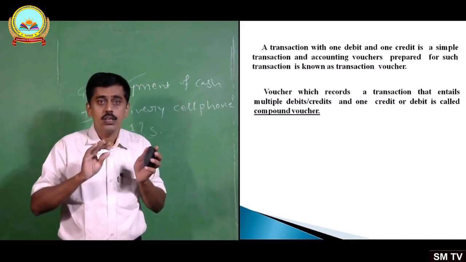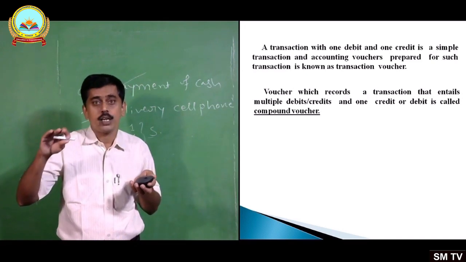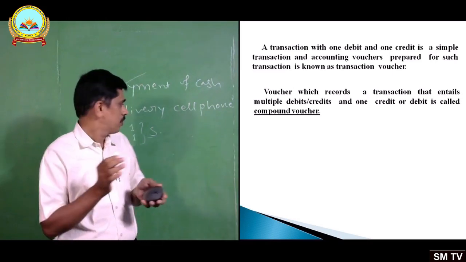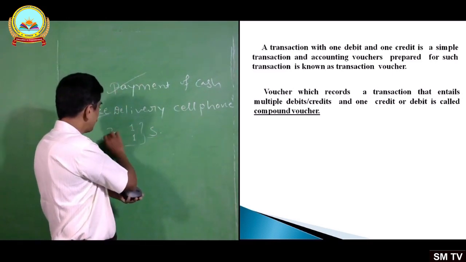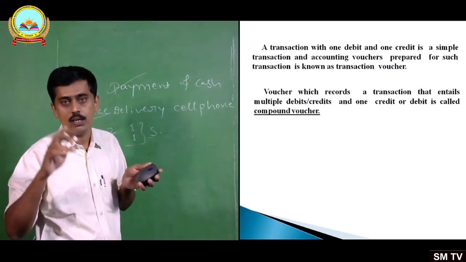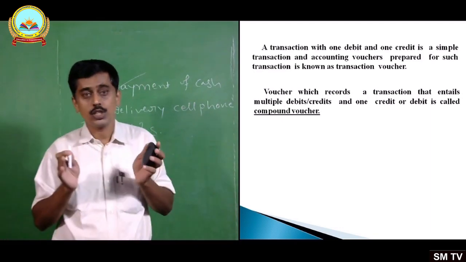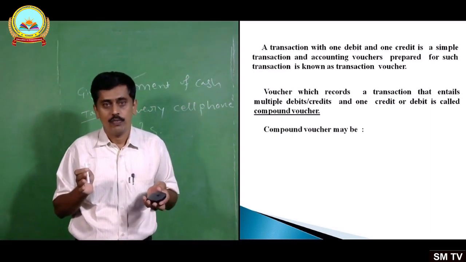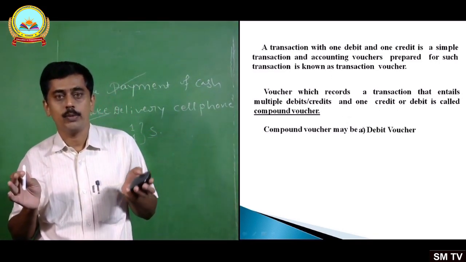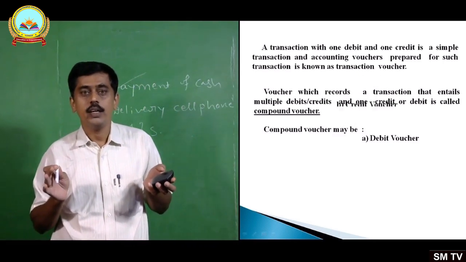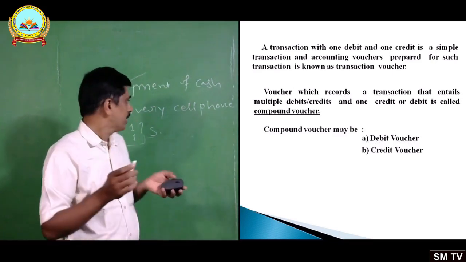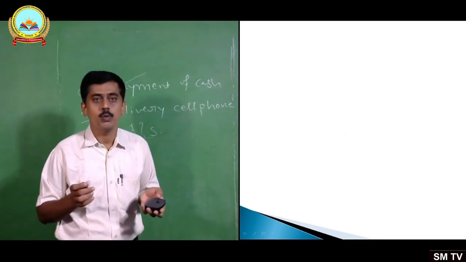First one is simple voucher or transaction voucher. Second one is a voucher which records a transaction that entails multiple debits or credits. Multiple means more than two. Multiple debits or credits and one credit or debit, then such voucher is called compound voucher. And this compound voucher may be again classified into two types: debit voucher and credit voucher.